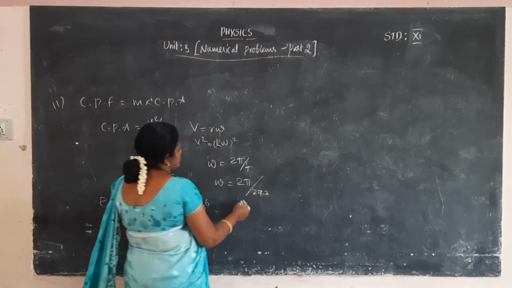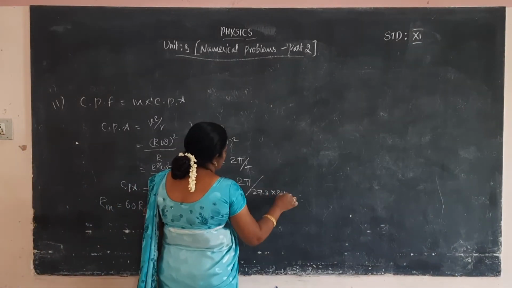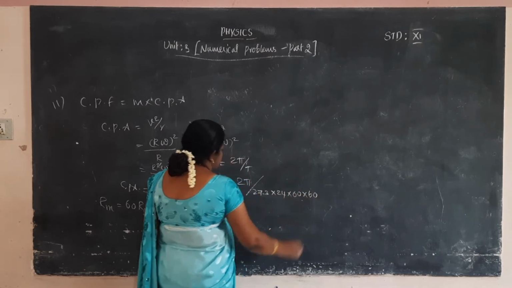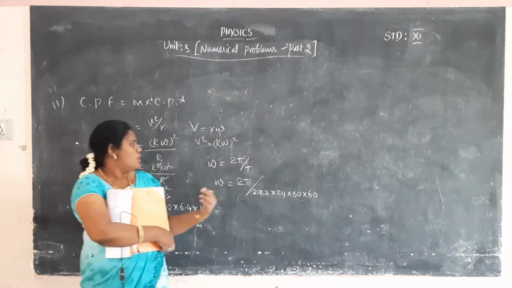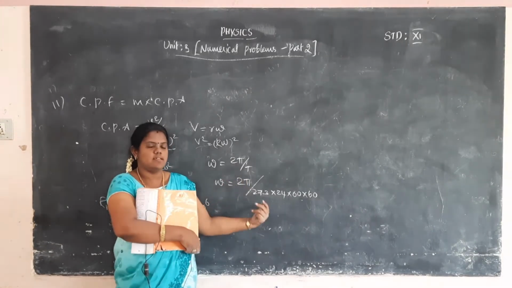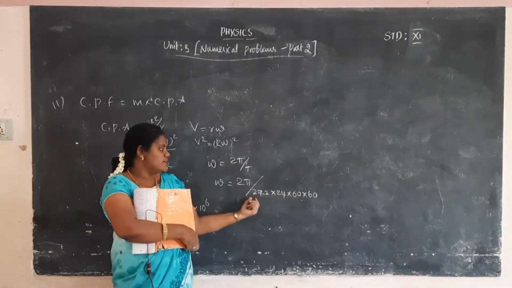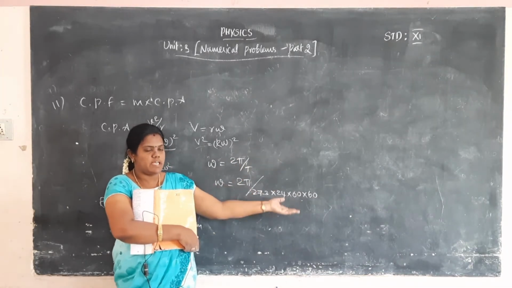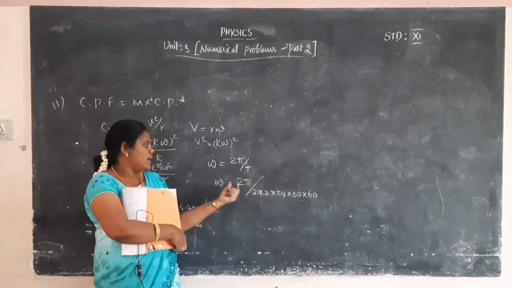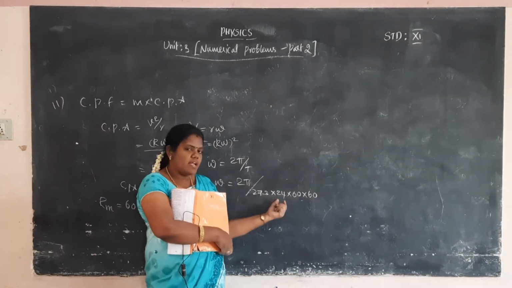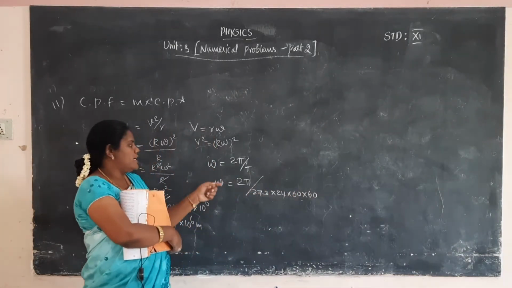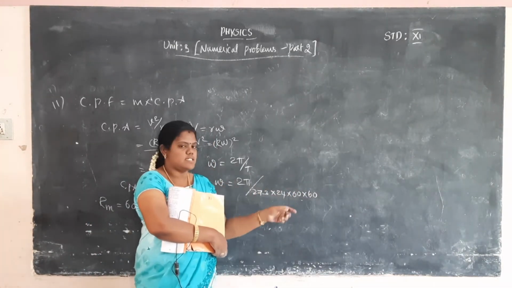So 27.3 days: one day has 24 hours, 1 hour has 60 minutes, 1 minute has 60 seconds. Why should all the terms be multiplied? Because the time must be taken in seconds. So 27.3 days is converted into seconds. So omega is 2 pi by 27.3 into 24 into 60 into 60.